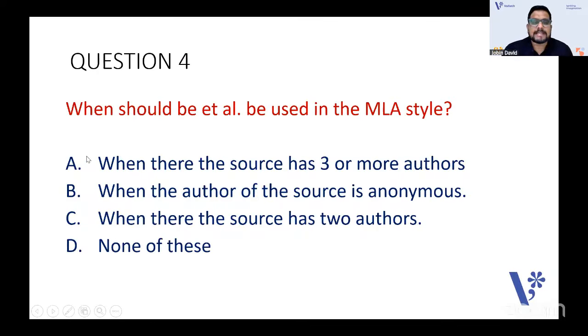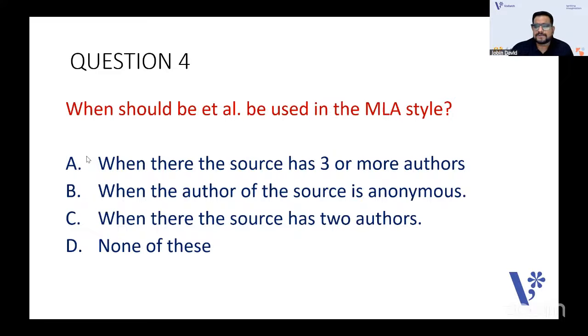When should et al. be used in the MLA style? Citations are very important in research aptitude. What is the full form of MLA? It is Modern Language Association. You have one more style called APA, which I think you know is the American Psychological Association style. Mostly people with a humanities background use MLA style. Education and science people use APA style. IEEE style is mostly used by engineers. There are also Vancouver style, and Chicago or Turabian style.